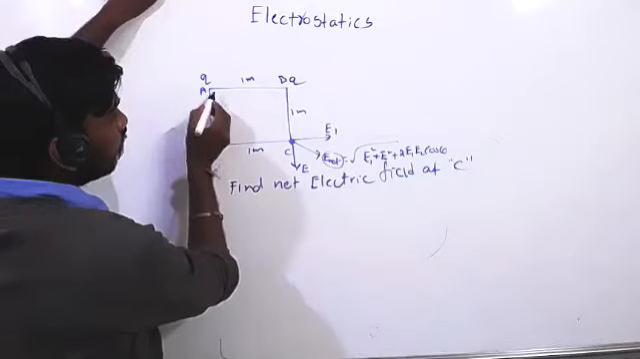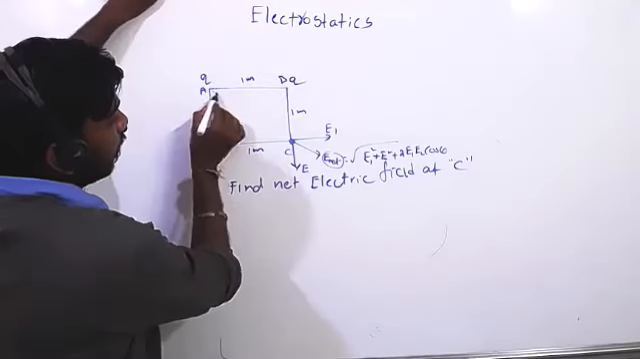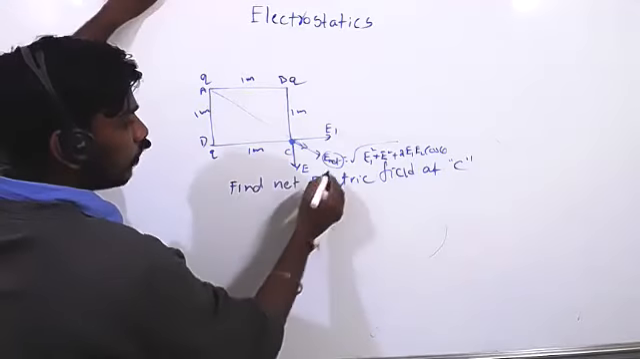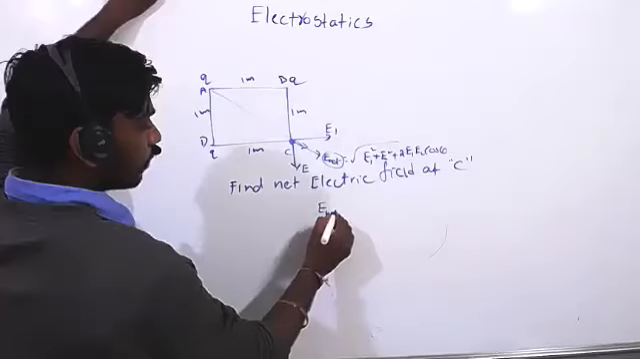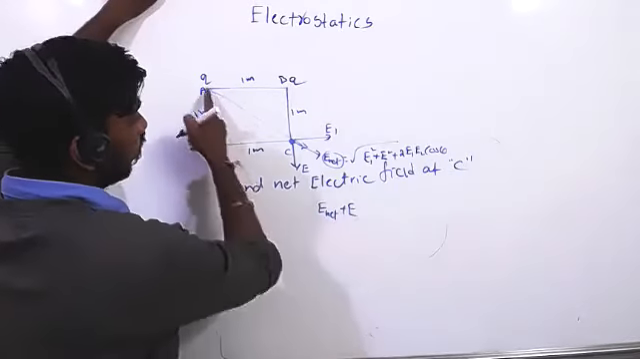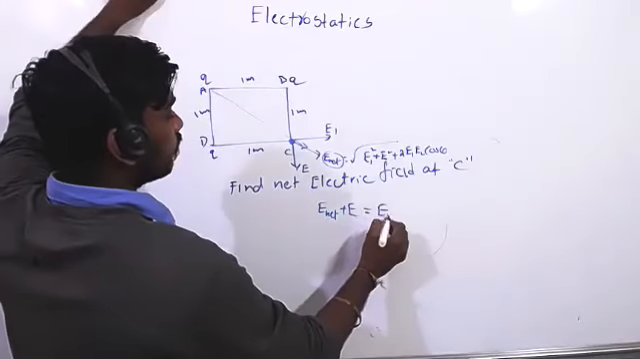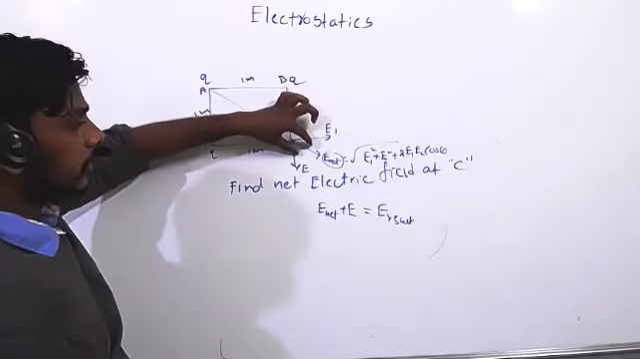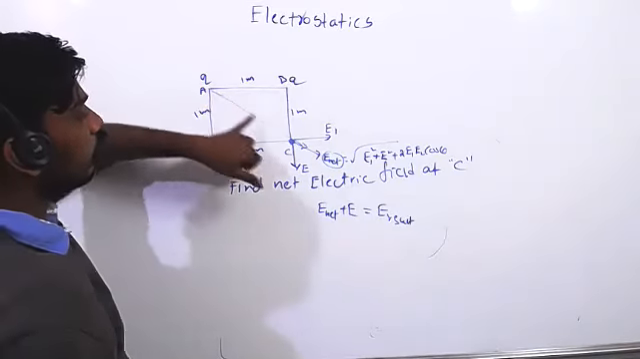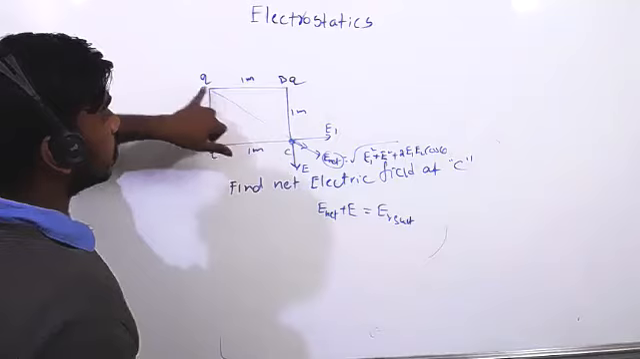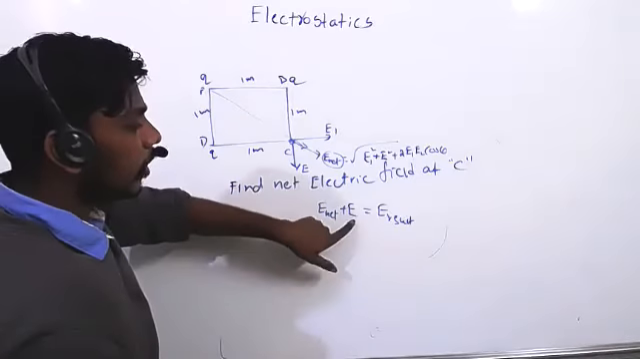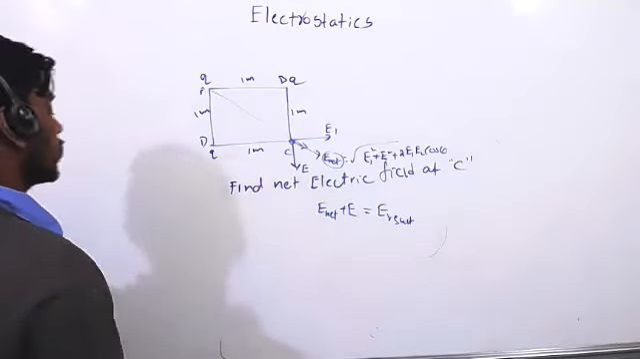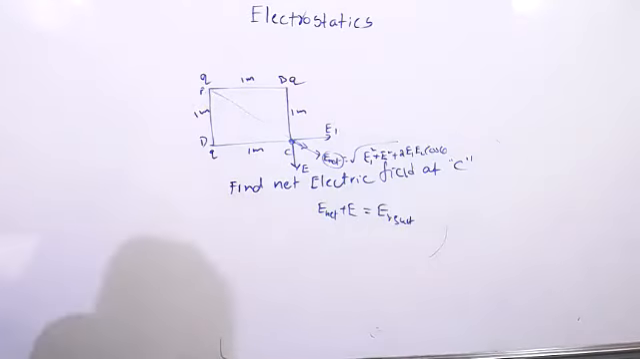Now it is not the final resultant, because due to this third charge there is also an electric field, which will be in this direction. So first find out E net. Then the electric field between these two points you have to add, and then you will get the E resultant. Understand?